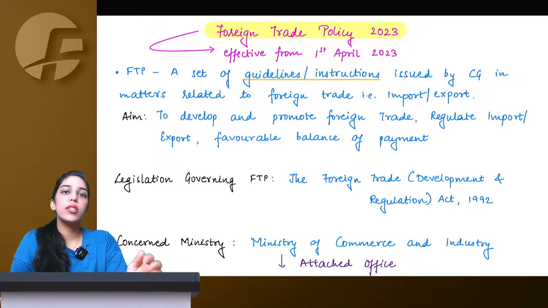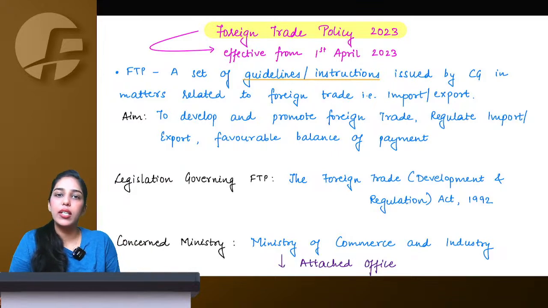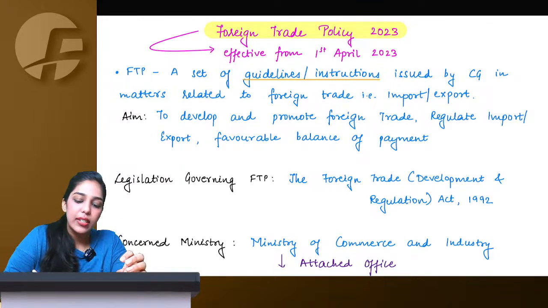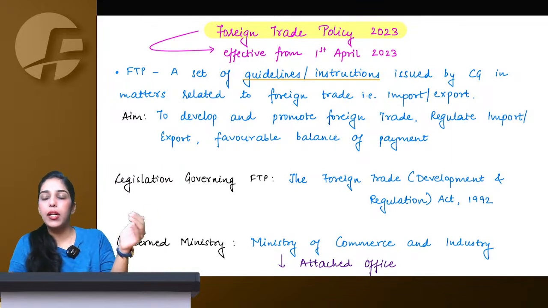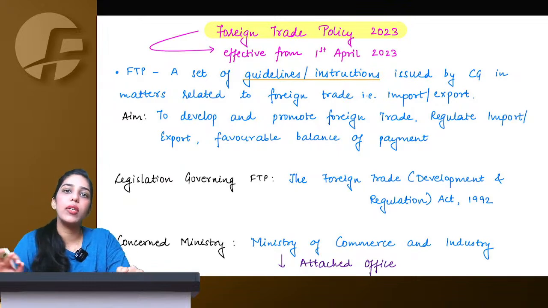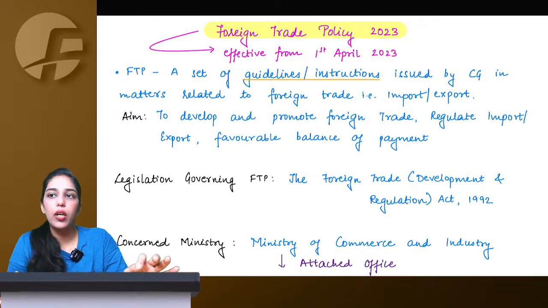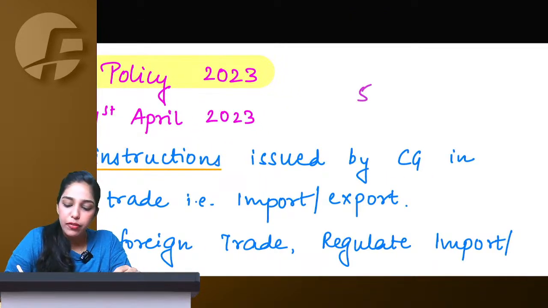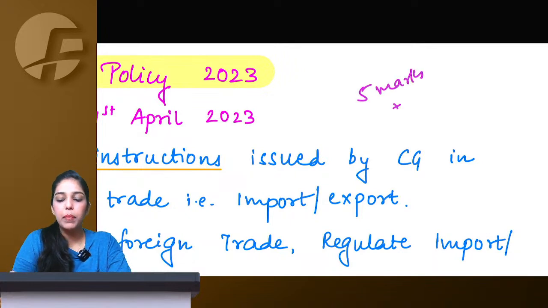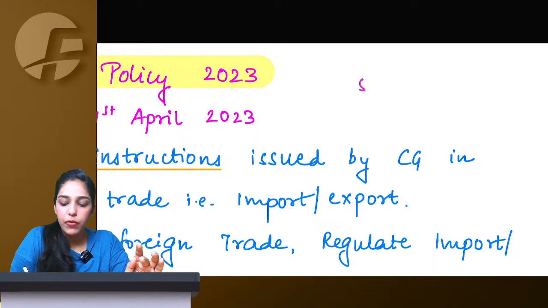Now understand, students normally think of leaving FTP thinking that there is too much to study and the weightage is very low. But see, this time, since there is an amendment, earlier FTP 2015-20 was applicable and from the November attempt onwards only FTP 2023 has been notified. So definitely I am expecting that one question is going to come from FTP 2023. A 5 marks theory question we are expecting, plus 1 or 2 MCQs might also come. So the weightage might go to somewhere between 5 to 6 marks. So do not leave FTP.